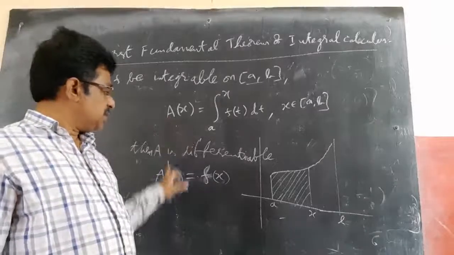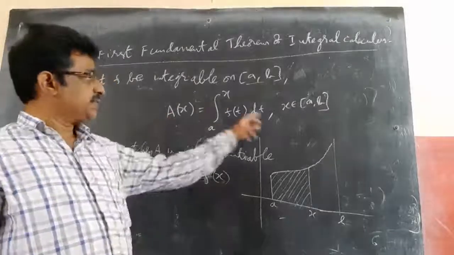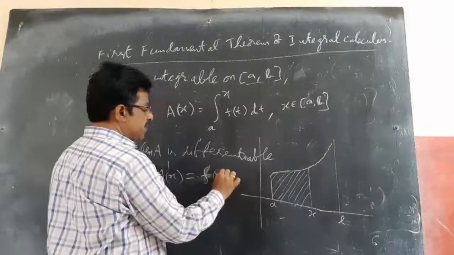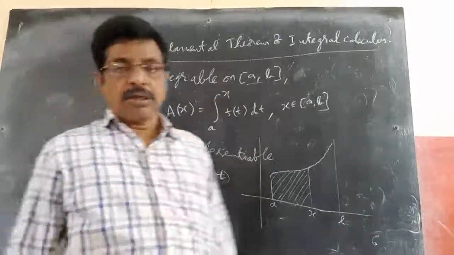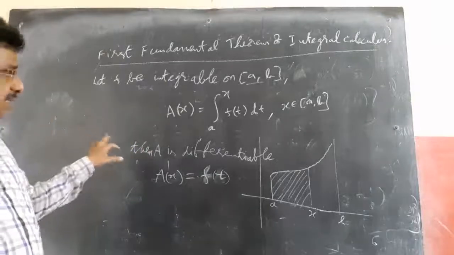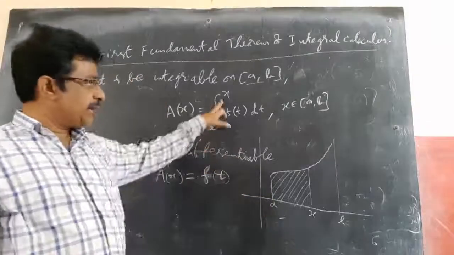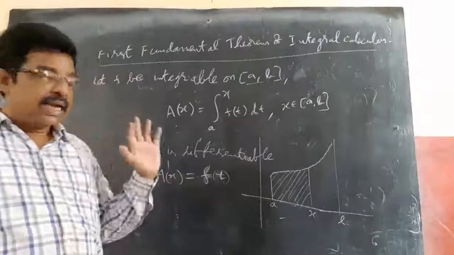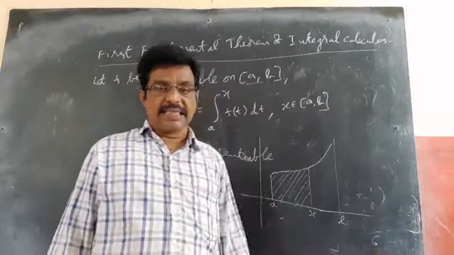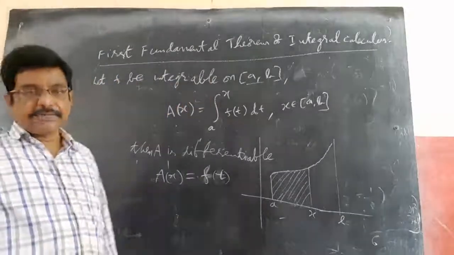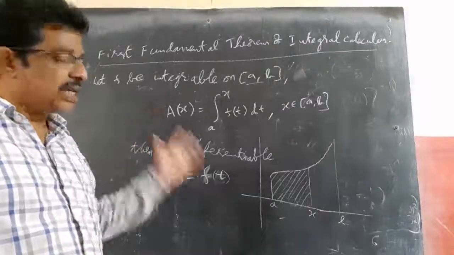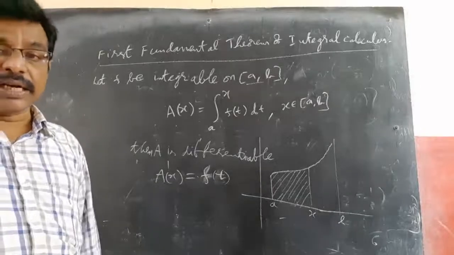So the derivative of this is f(x), then the integral of this is that automatically. So if you want, you can take f(t) or f(x). It doesn't matter in definite integration. We will discuss that in the second theorem of integral calculus. This first theorem of integral calculus says that the integral from a to x of f(t) dt always represents the area under the curve f(t) made with the x-axis between the limits a and x. This is the first fundamental theorem of integral calculus.